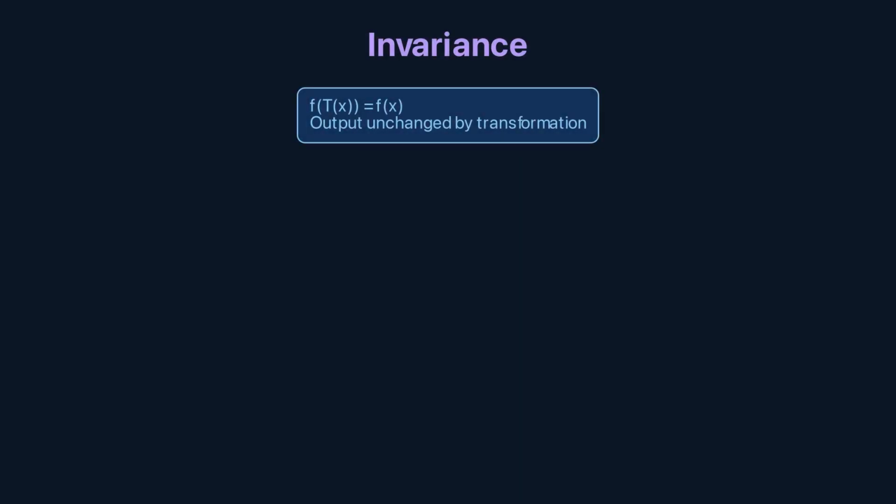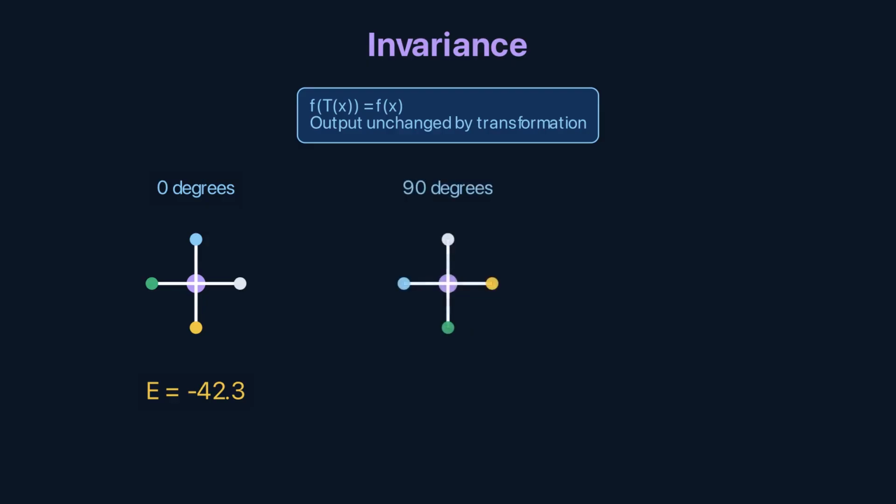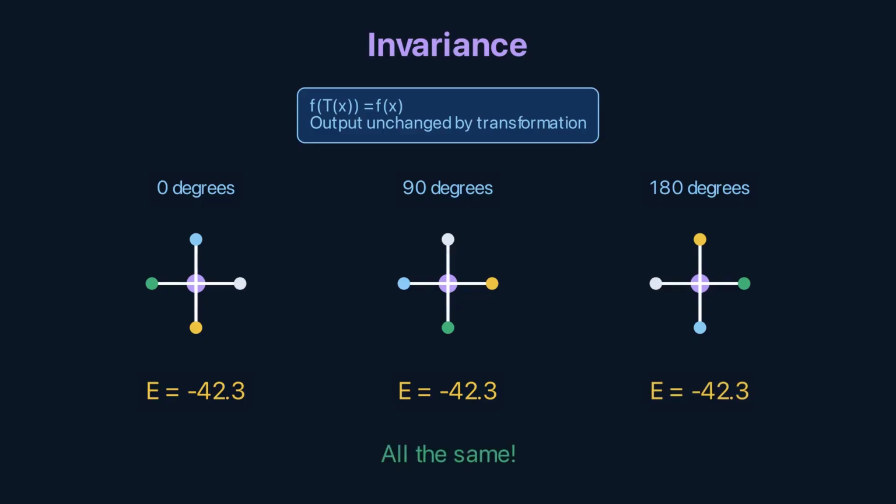A function is invariant to a transformation if the output doesn't change when the input is transformed. The energy of a molecule is invariant to rotation. Rotate the coordinates by any angle, and the energy stays the same. A standard neural network doesn't know this.